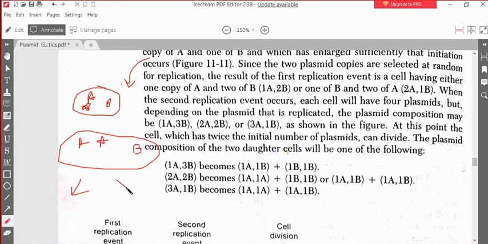As a result, whenever you are making 2 progeny, one cell will have A gene and B gene, the other cell will have only A gene, not the B gene. So we can say the A and B genes are incompatible if the two plasmids have the same type of repressor protein. If one repressor is present in adequate concentration in a cell, it will definitely act on the other plasmid to be replicated. As a result, the other plasmid cannot be stably maintained within a cell.